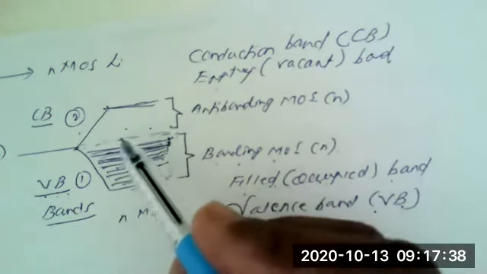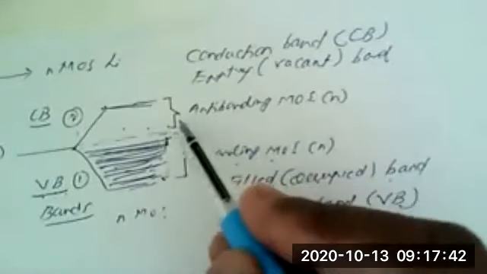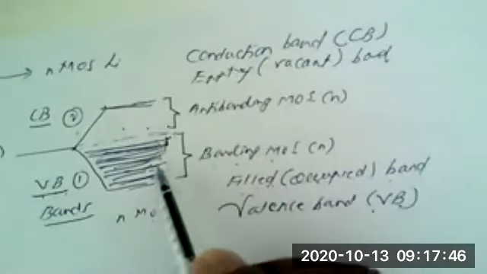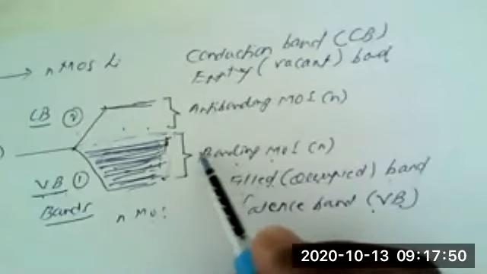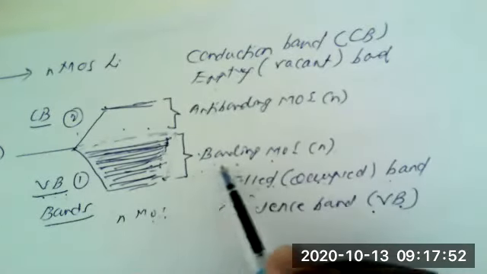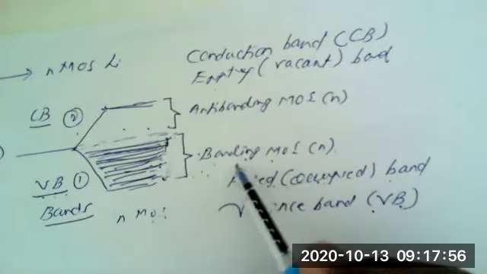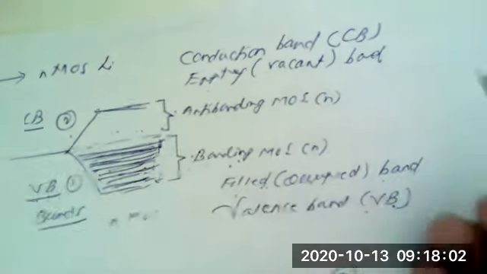So the molecular orbitals are very close in energy, so they lose their individual identity and they merge into a band. This is known as the band of molecular orbitals, called the molecular orbital energy band. This contains n number of bonding and n number of antibonding.